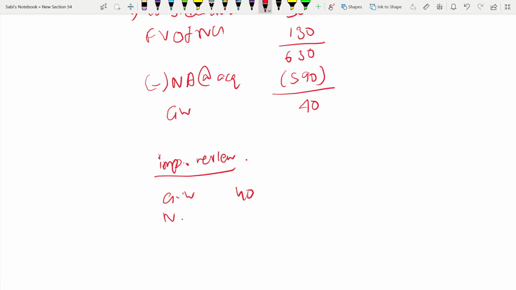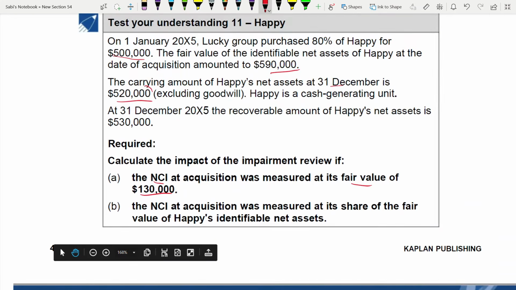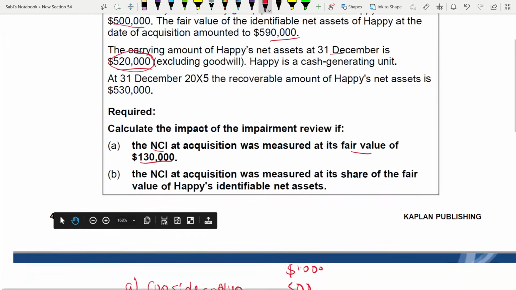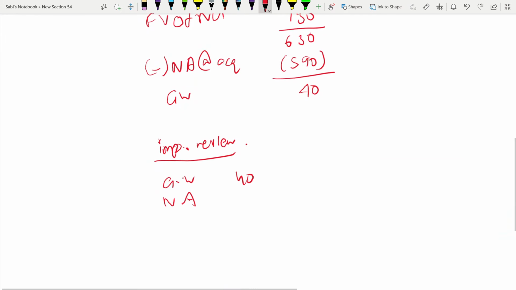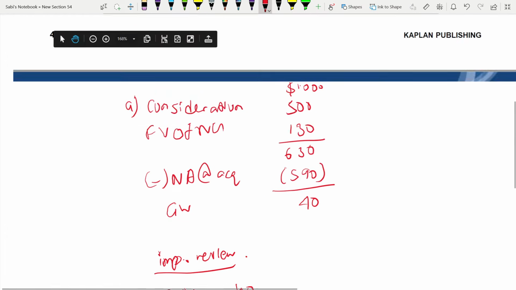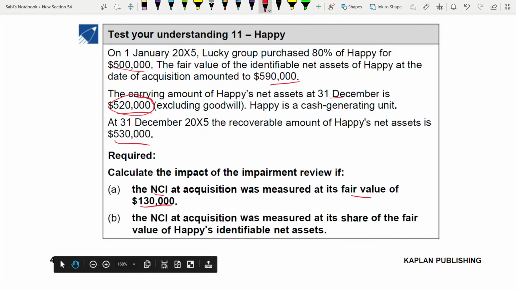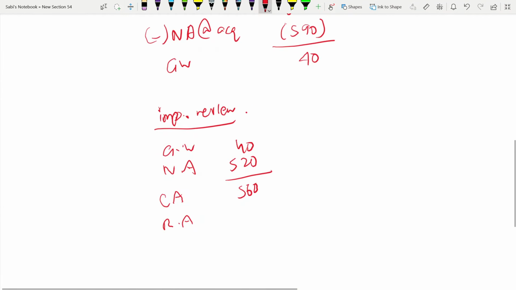Net asset at the reporting date you have to take is 520, which makes 560 your carrying amount, CA. The recoverable amount, RA, they've given you as 530,000. So it's 30. Yes, there is an impairment of 30,000.